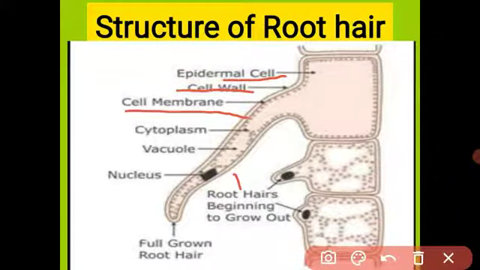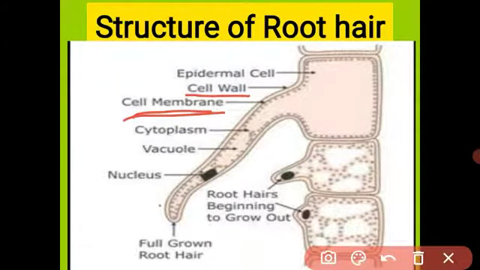The two outermost membranes, you have studied about that in the higher classes. The plant cell has a cell wall, and the animal cell has only a cell membrane. The cell wall is the outermost covering of the root hair. It is freely permeable, meaning it allows any substance to enter and exit the cell.